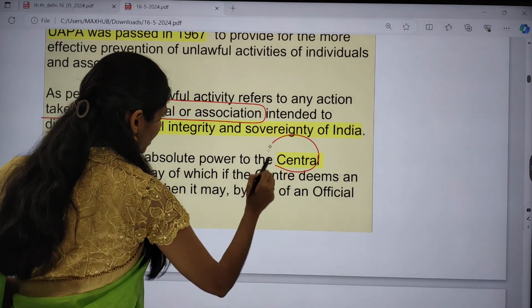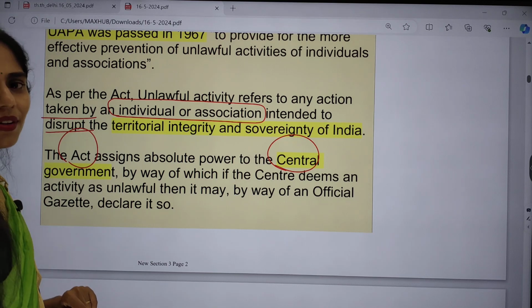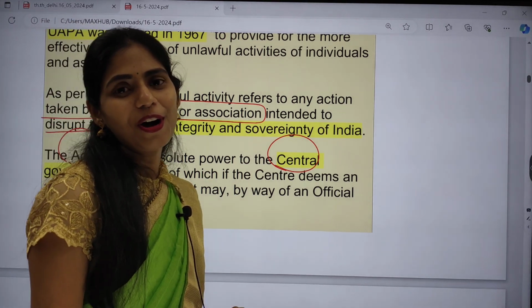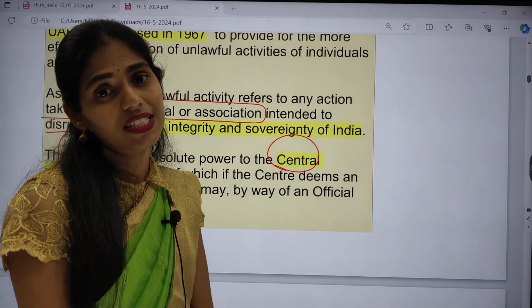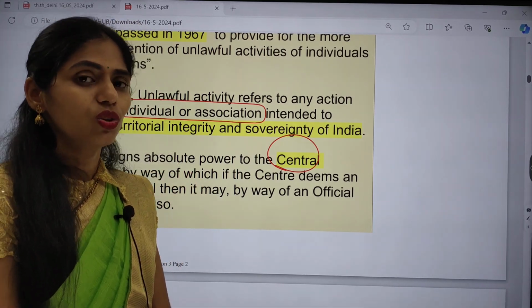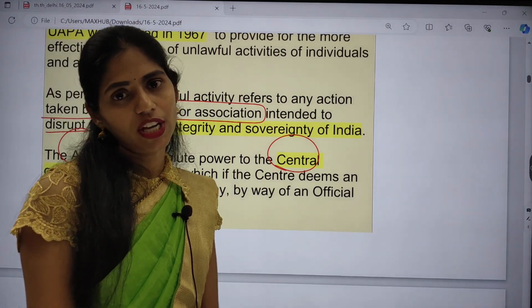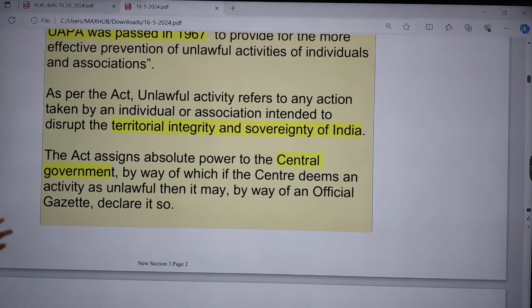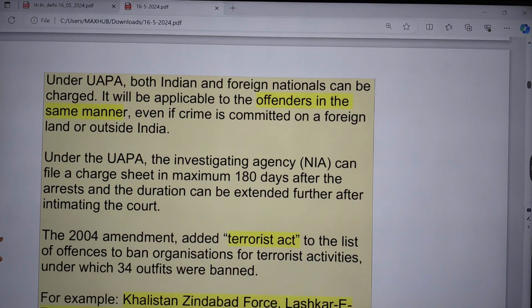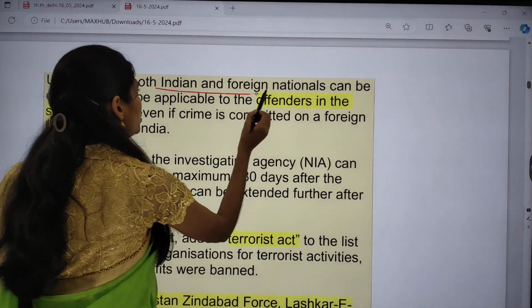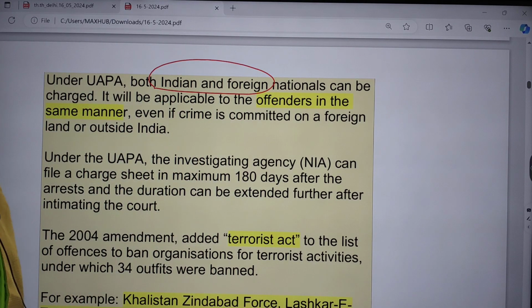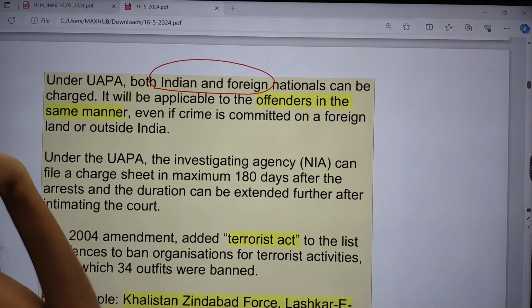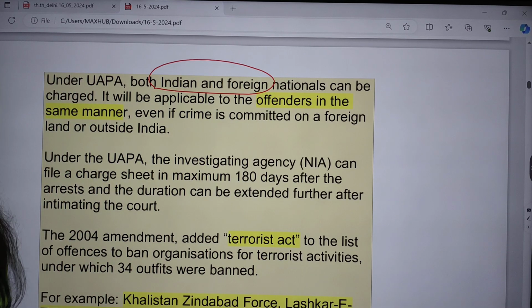So this will be a prelims statement. They may say the governor has the power, or that only the state government has the power. So you have to be very careful. And next, under this act, both Indians and foreigners. Again, this statement is important for prelims. It may say only foreign nationals or only Indians. No, it is both Indians and foreign nationals who can be charged under this act.